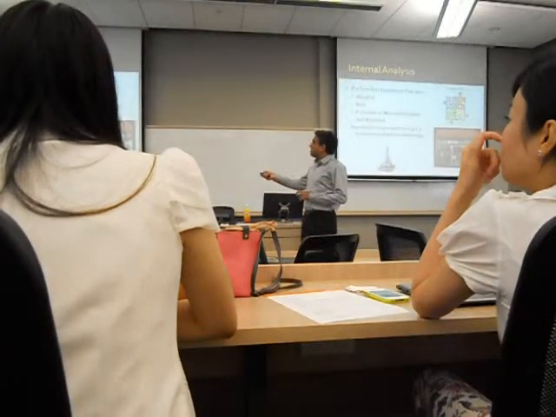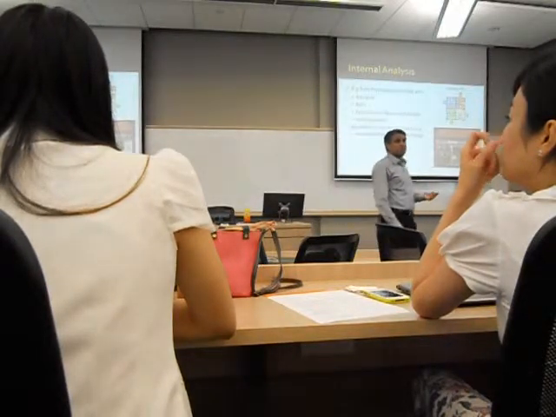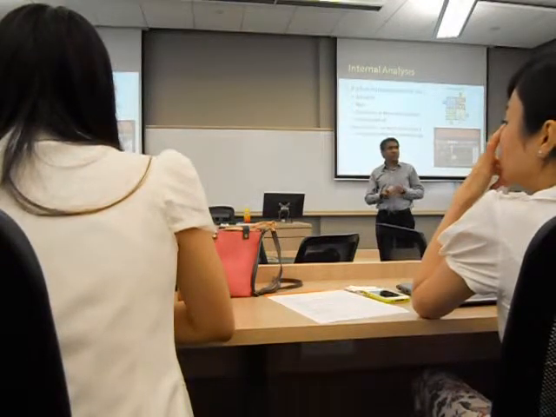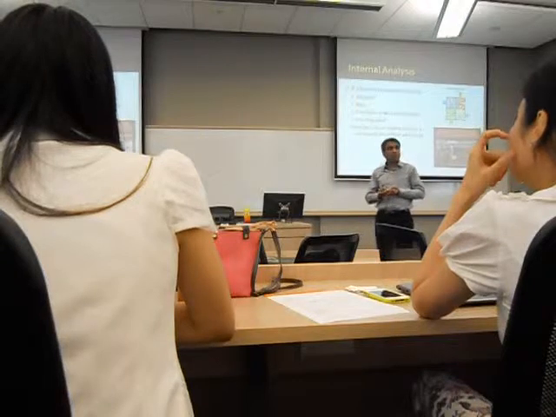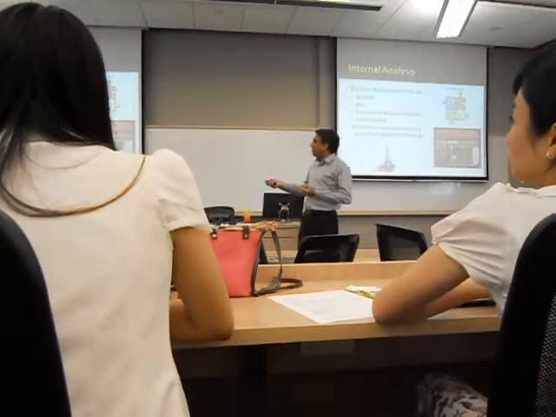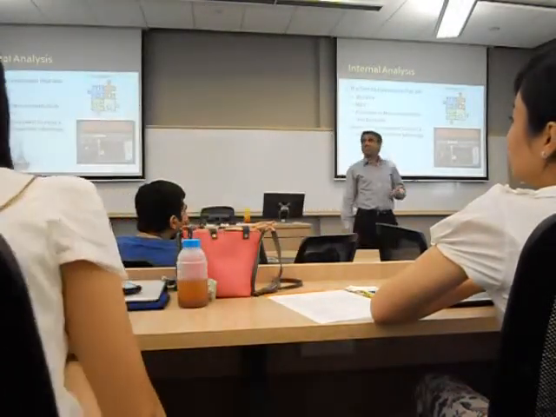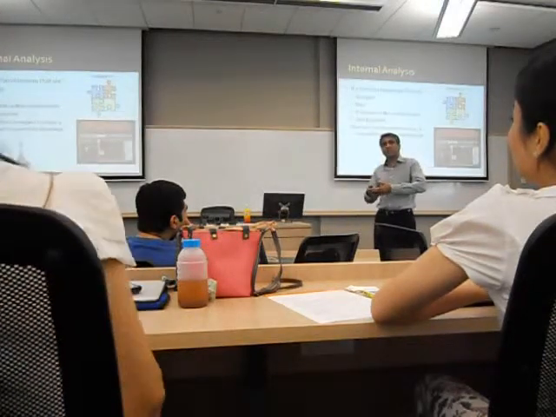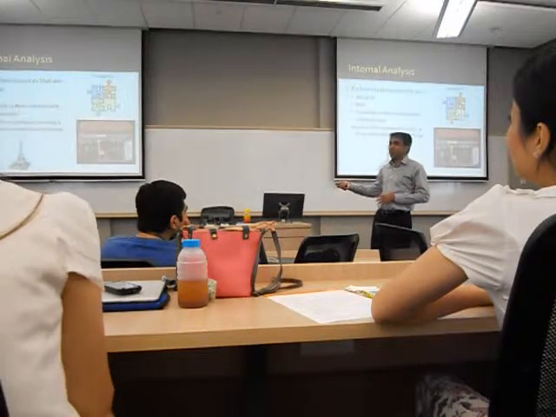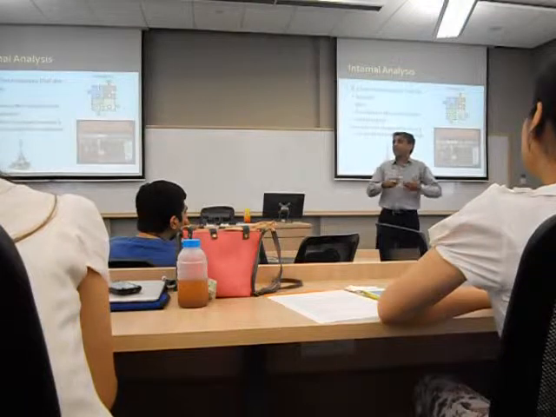The interesting part here is this part, that it should be difficult to imitate or difficult to substitute. Various things make resources difficult to imitate. We talked about a first mover advantage. We talked about things like patents, trademarks, and so on. And what the tower building exercise showed us is that first mover advantage rarely exists. It's very easy for someone else to come later on and copy what you do. Similarly, a lot of the time, it is difficult to patent a certain idea. It's always easy for someone to come and then copy that.